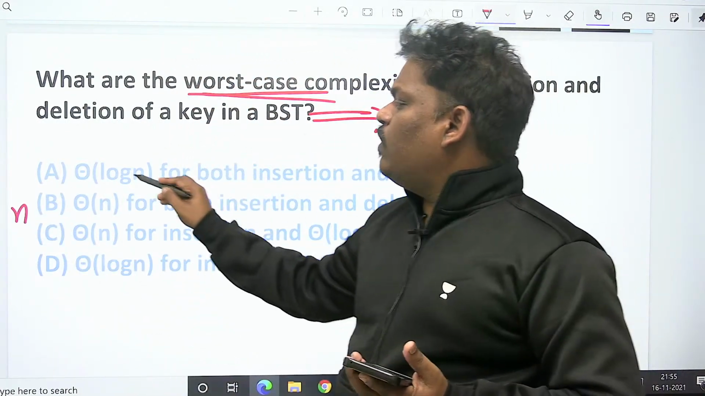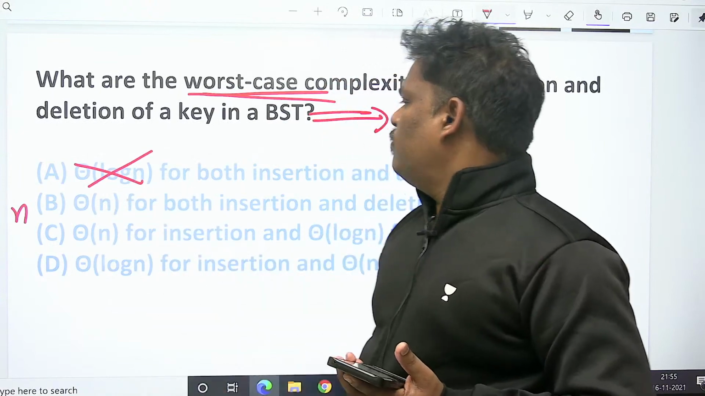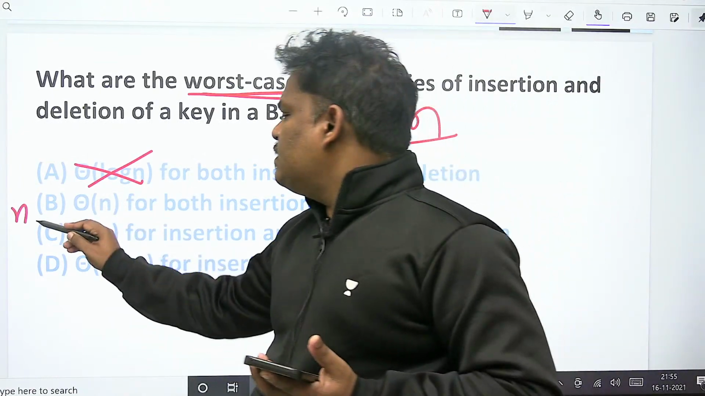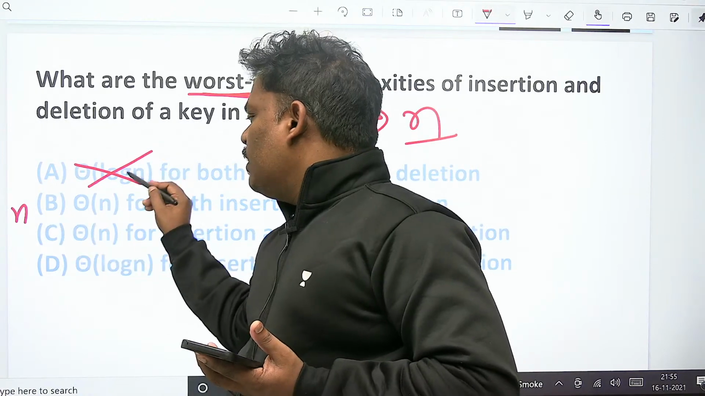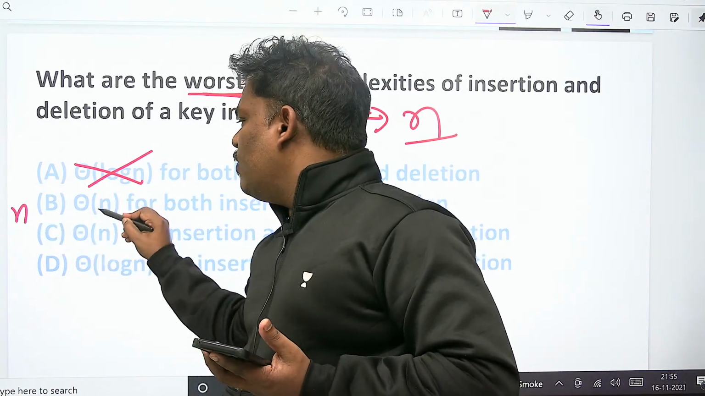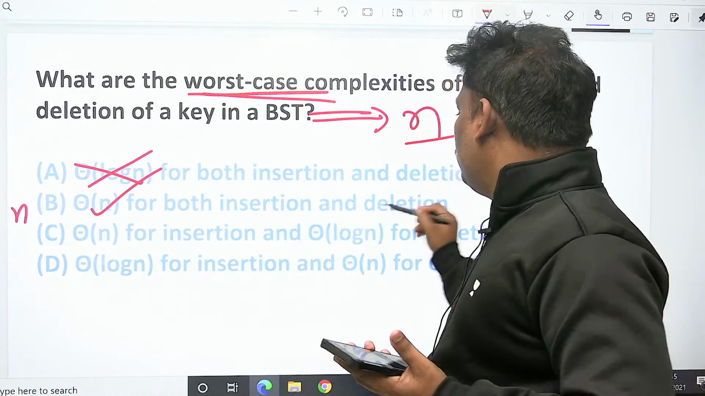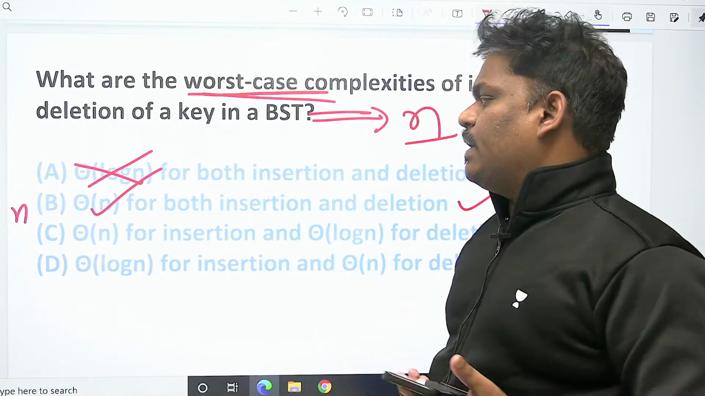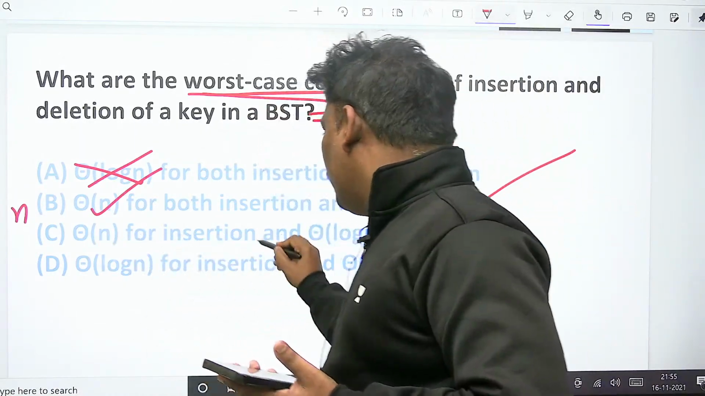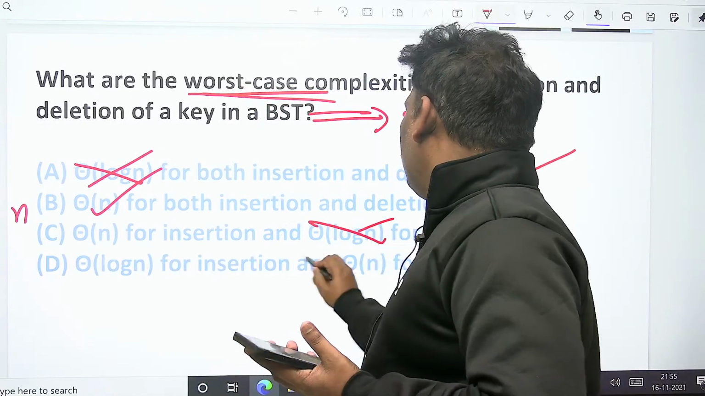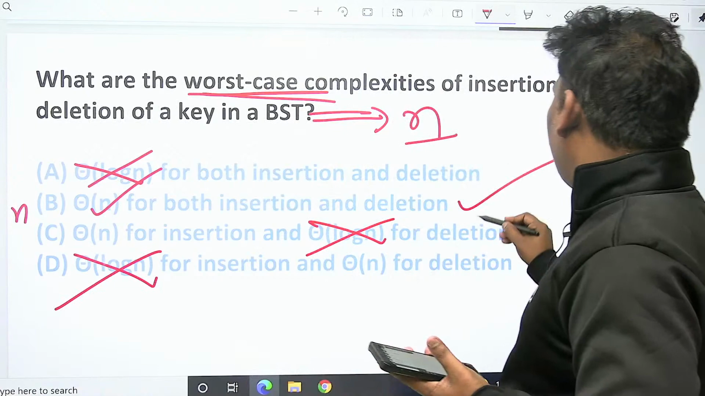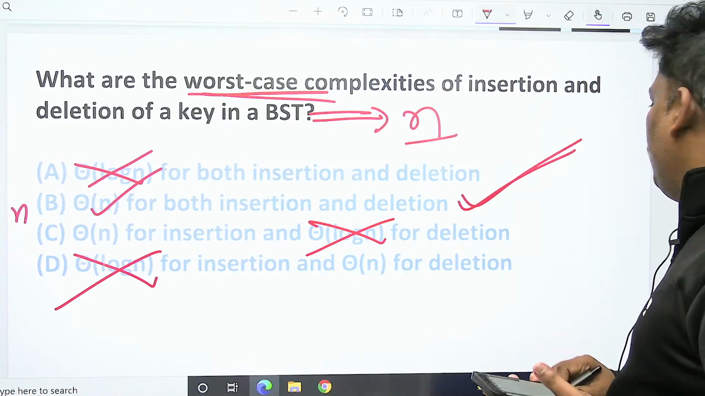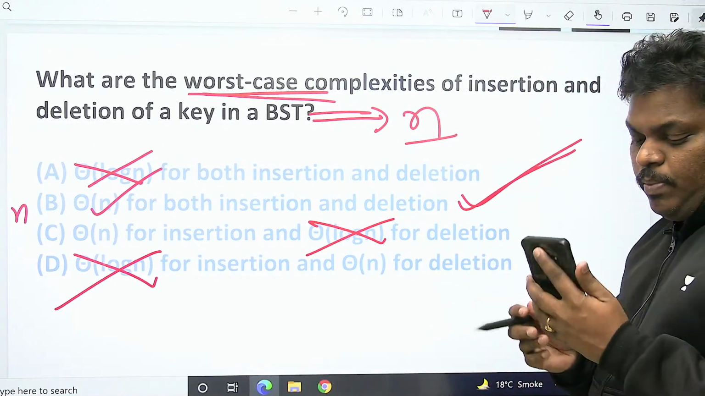N is theta of log N? No. Next one. N is theta of N? Theta means equal. N is theta of N? True. For both insertion and deletion, I think this is correct. N is theta of N for insertion, and log N for deletion? No. So the answer is B.